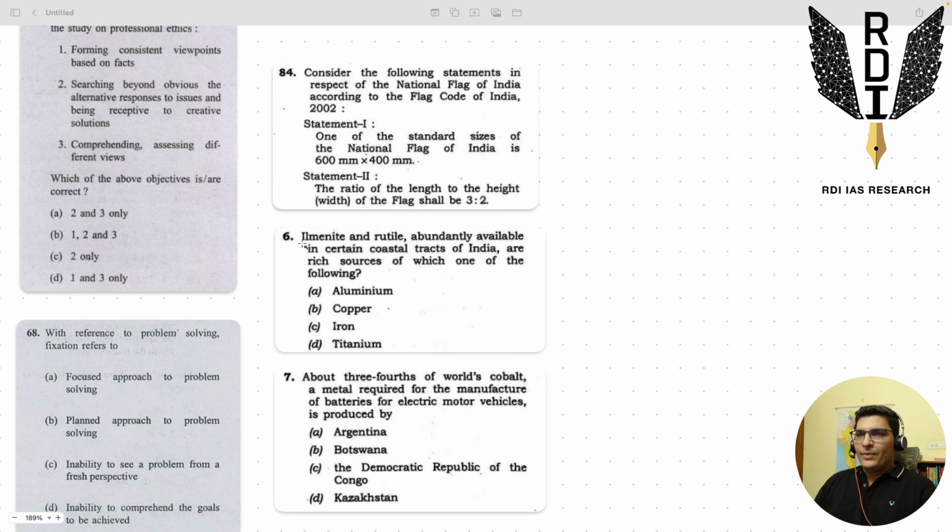The moment you see ilmenite and rutile, an unprepared student is going to drop the weapon, haath khade kar lega, and move ahead. They will not even read the question further. This is the difficulty of this question. They are scaring you by giving these unpreparable, very random names, just like they were pulling you into that booby trap of the first statement by starting with one of the standard sizes. So they pulled you. This was a booby trap that they put in the first statement of question 84. And again, a scarecrow, right? By giving ilmenite and rutile, scary names, in the sixth question.